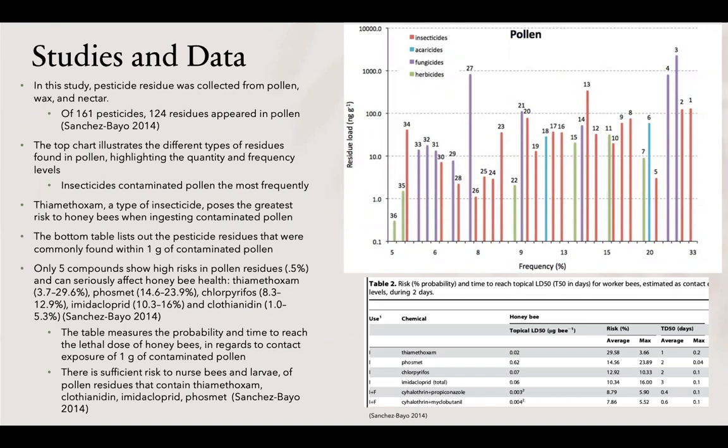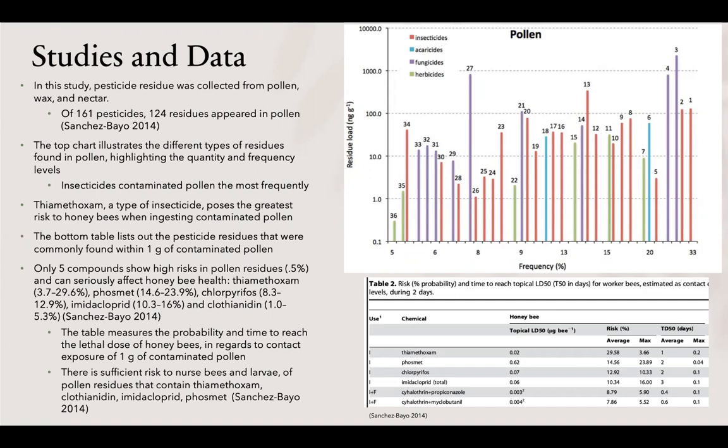The top chart illustrates the different types of residues found in pollen, highlighting the quantity and frequency levels of each. Insecticides contaminated pollen the most frequently. Thiamethoxam, a type of insecticide, poses the greatest risk to honeybees when ingesting contaminated pollen. The bottom table lists out the pesticide residues that were commonly found within 1 gram of contaminated pollen.